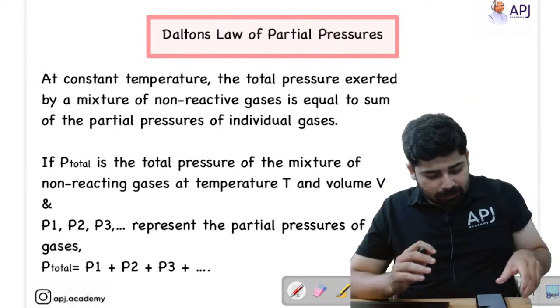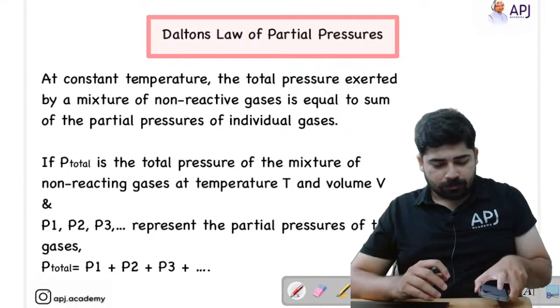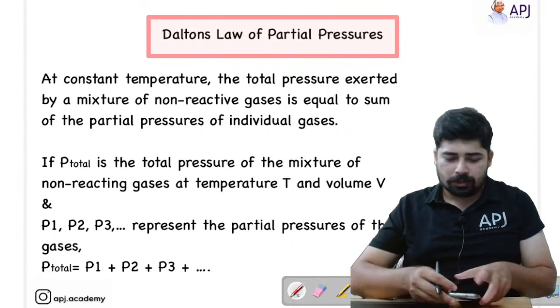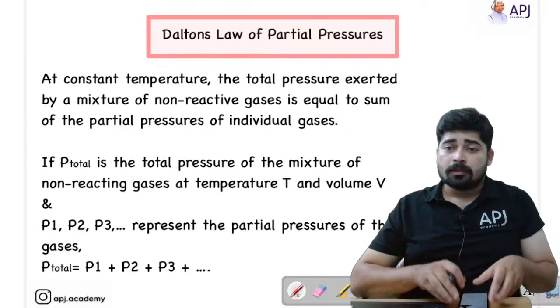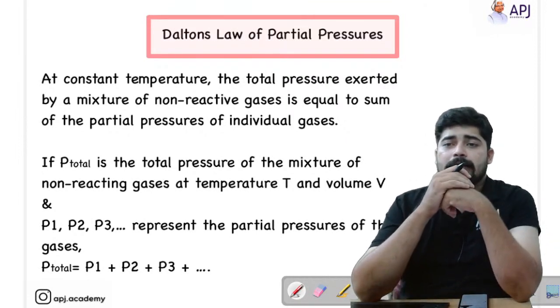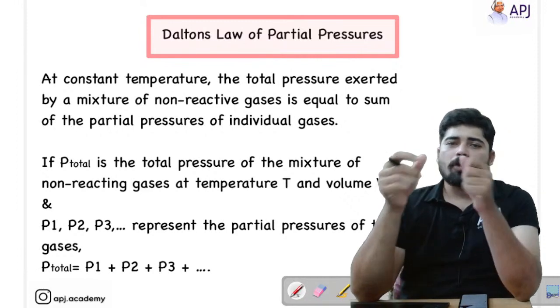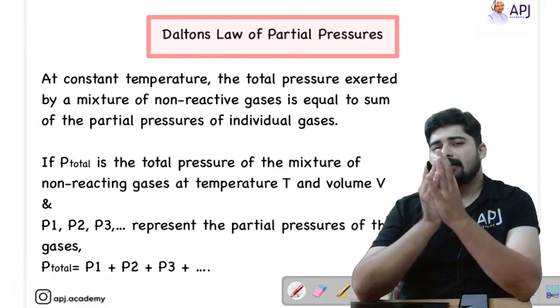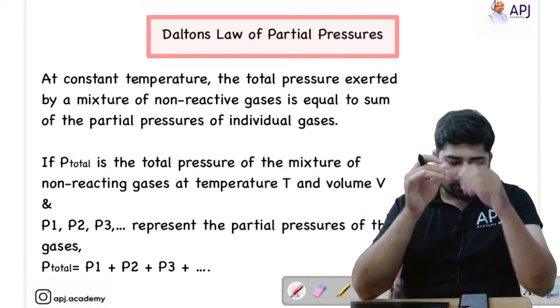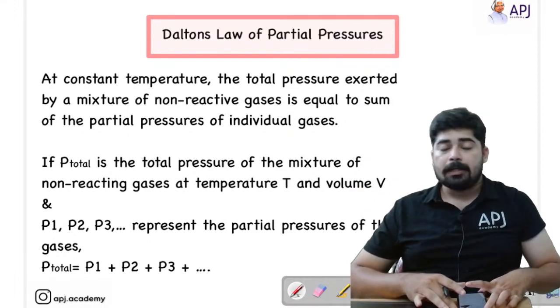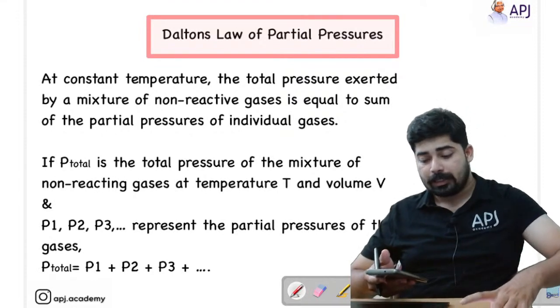Coming to the topic here, dear students, what you have to understand from this topic is that, first of all, I have to tell you, this Dalton's law of partial pressure is not a topic that you can confine to states of matter, but this topic is where you can see the application.